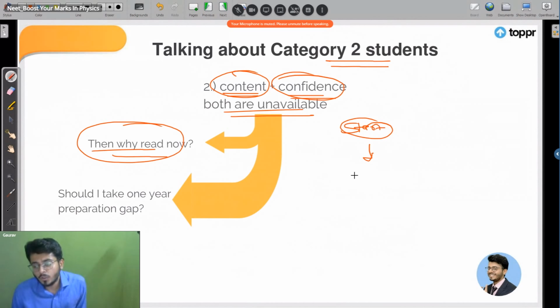What will happen? Your serious preparation will not start from today. Many days you will waste exploring things, right? I can understand this teacher. I cannot understand this teacher. I can solve this book. I cannot solve this book. These things will take some time for you, right?